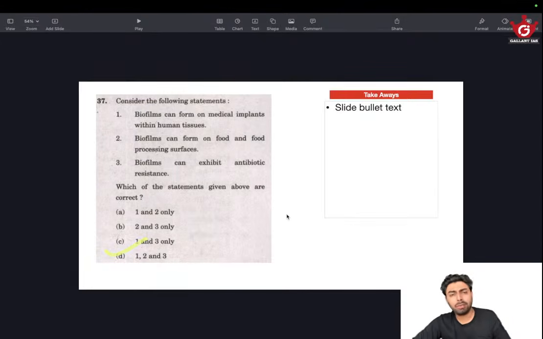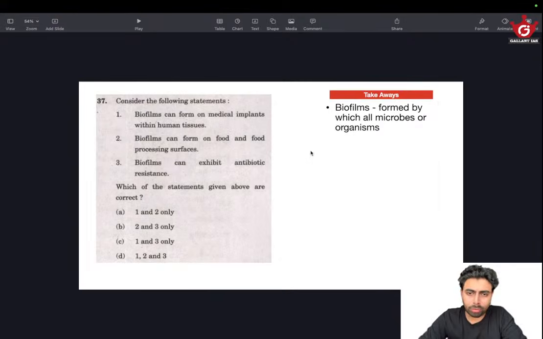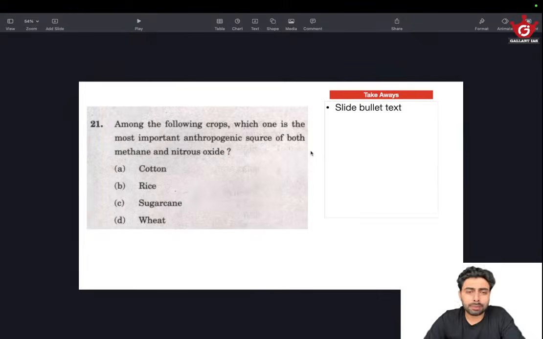No need to study anything, but just have an idea about biofilms, which microbes or organisms form them. What if they give a statement like biofilms are formed by viruses, and you have a doubt because you don't know if viruses form biofilms? Just have an idea about that.